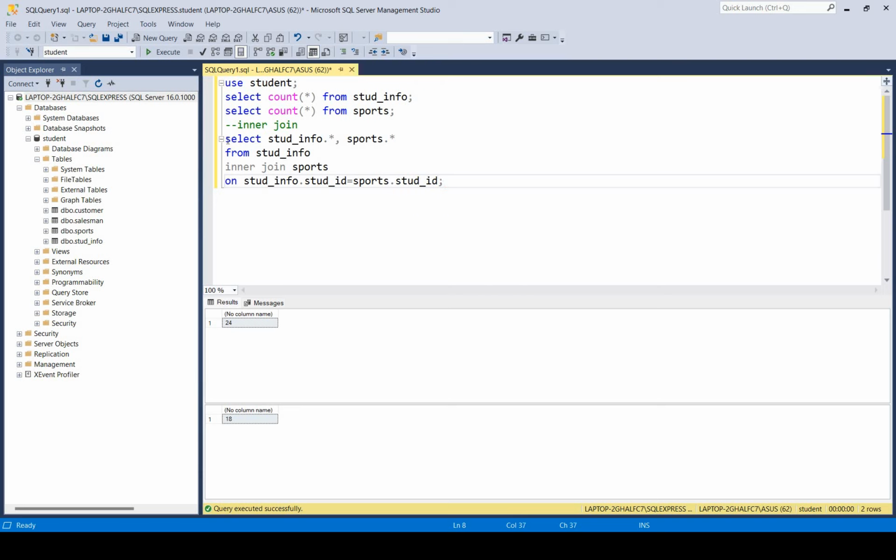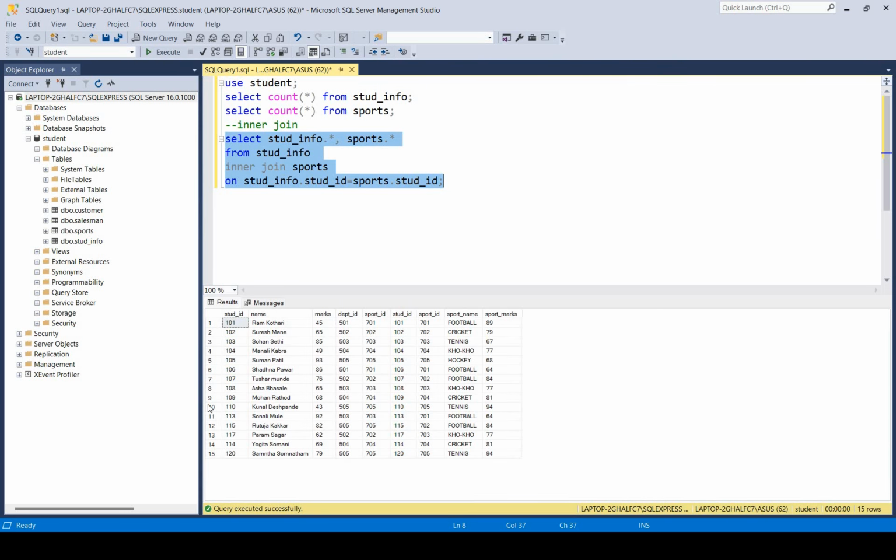So guys, what is the use of inner join? Inner join is nothing but it fetches only the common records from both the tables. So when you execute this, you can see total 15 records are there. In stud info, how many records did it return? 24, I think.